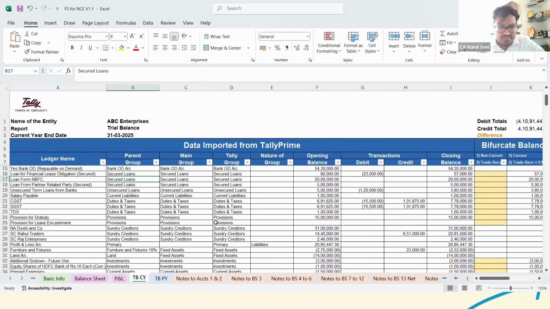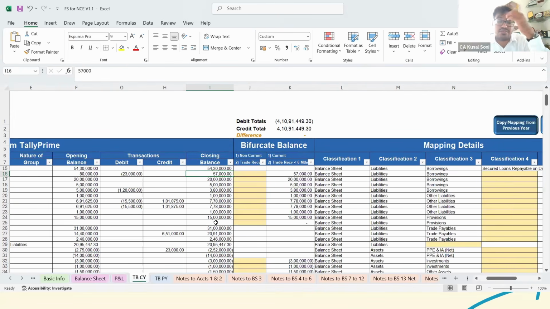So let's say there is a loan, a loan for a financial lease obligation, or a loan from an NBFC. Now these are the balances: 57,000 credit balance, 20 lakhs balance. Just for example, let's say out of this 57,000, 7,000 is current. Initially Tally provides all the balances in the current figures only, and you need to mention how much is non-current. So let's say 50,000 is non-current.